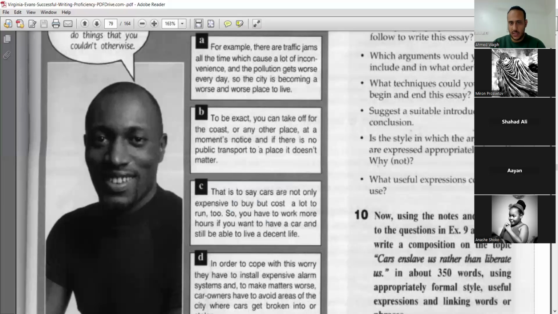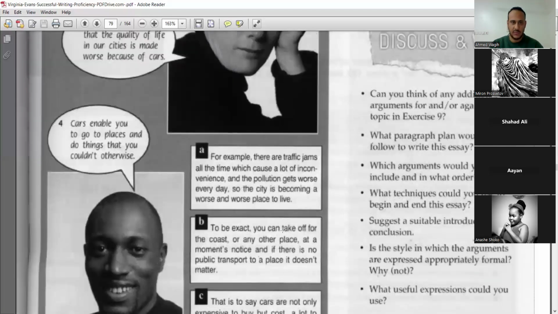So that's to say cars are not only expensive to buy, but cost a lot to run too. So you have to work more hours if you want to have a car and still be able to live a decent life. So this is the first point.